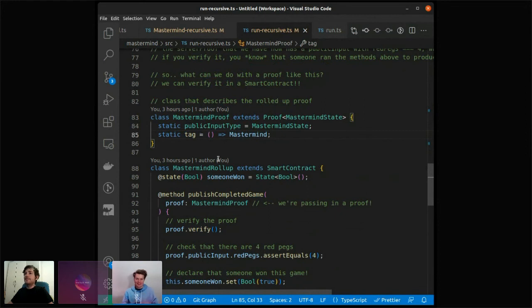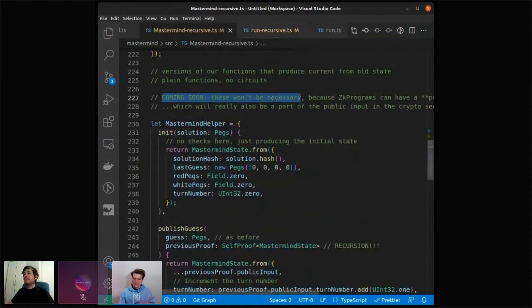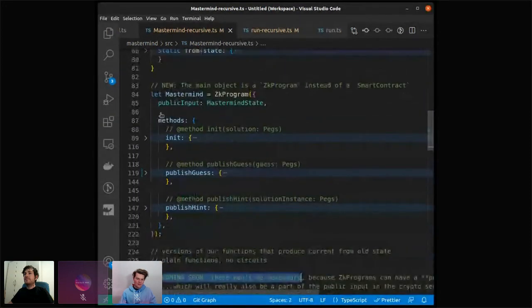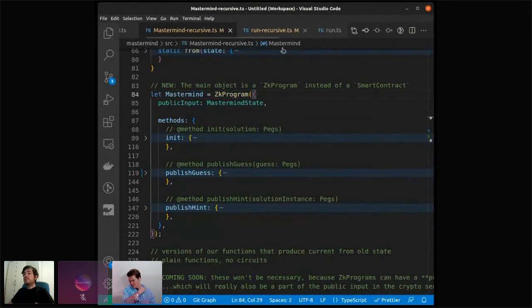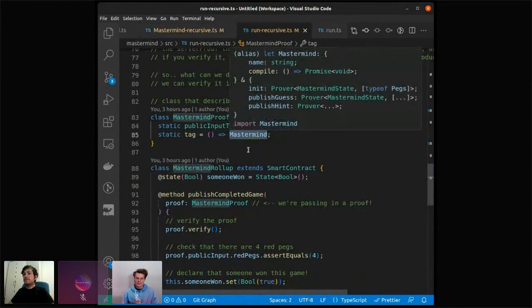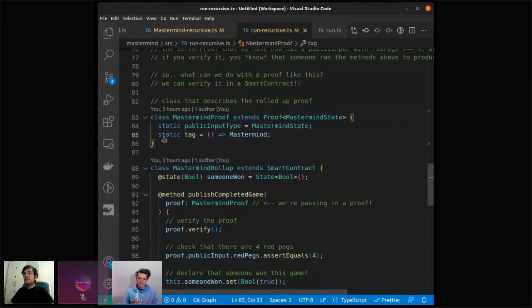I don't know if this is a good name, but that connects it to the ZK program. If you remember, Mastermind is our ZK program here. It could also be a smart contract. So you can basically always interchange smart contracts and ZK programs. So this tag could also be a smart contract. Okay, so this now sufficiently describes this final proof that we have.